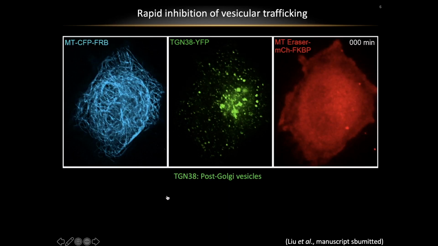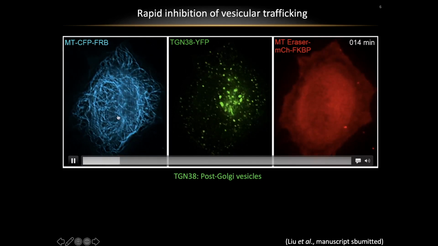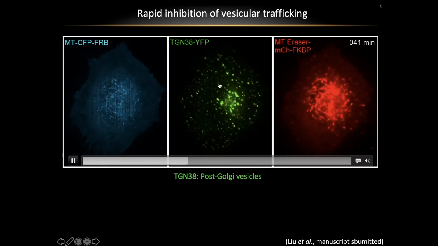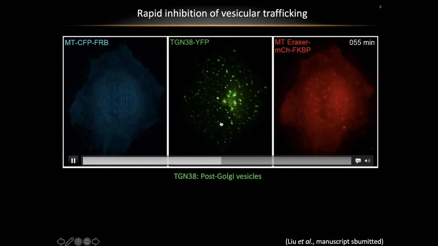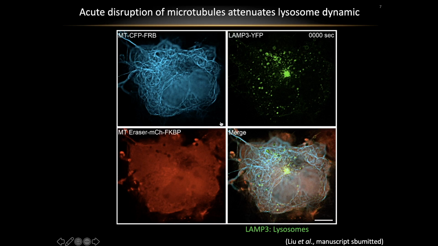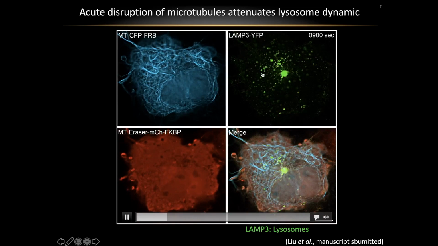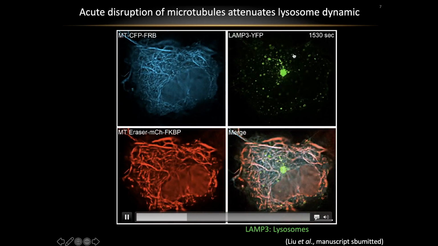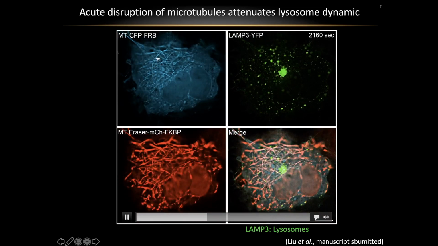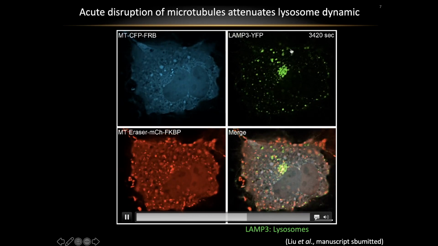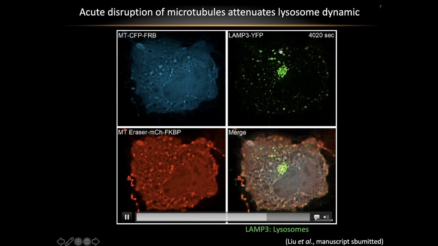Besides the structural disruption, we also found that disruption of those microtubules also suppresses the vesicular dynamics in the cells. Before disruption of the microtubule, you can see those are lysosomes. They move really fast. They are super dynamic. But once we turn on our system to disrupt the microtubule, the lysosomes become more static. They can only oscillate locally.